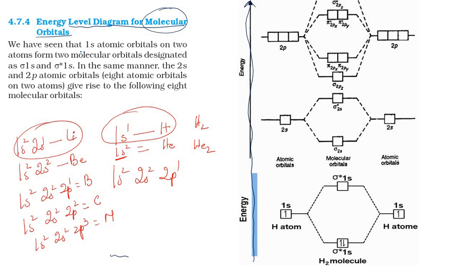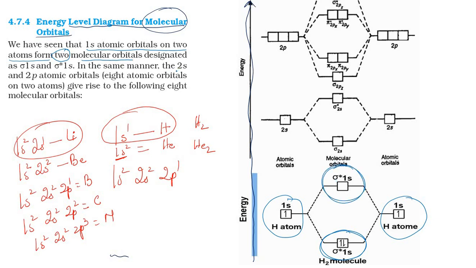We have seen that 1s atomic orbitals on two atoms form two molecular orbitals. Now this is 1s on two atoms. When two 1s atomic orbitals on two atoms combine, they form two molecular orbitals. Which are those two? One is the bonding molecular orbital, another is the anti-bonding molecular orbital.